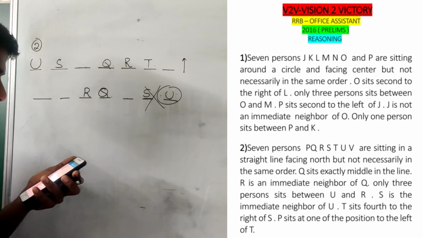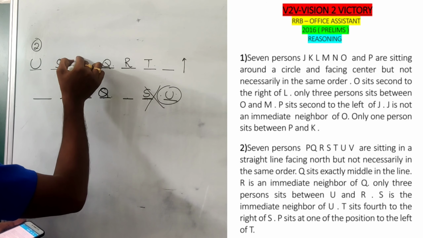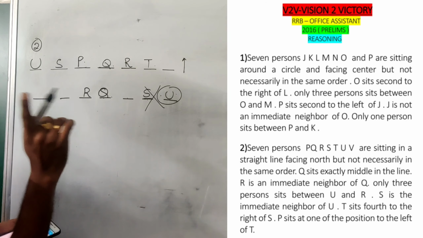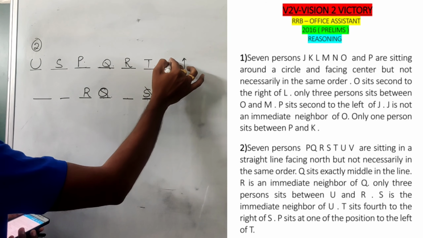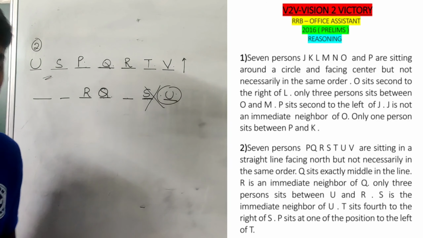Next, P sits one position left of T. P sits one position to the left means this is the only place related to P. Out of all the parameters, we are left with only one person, so we can fix V at the right-hand position. So this is the linear arrangement.